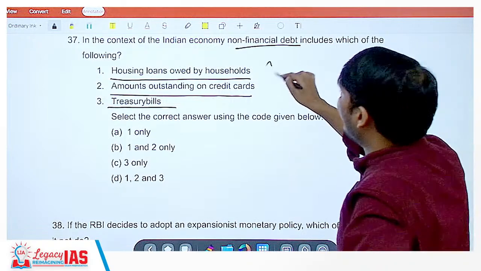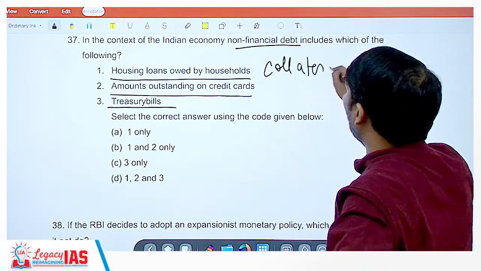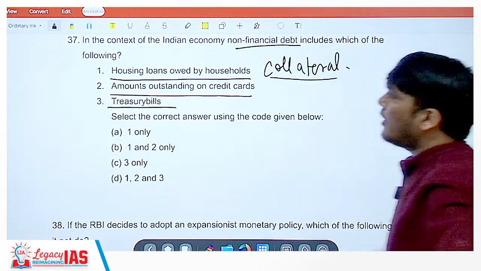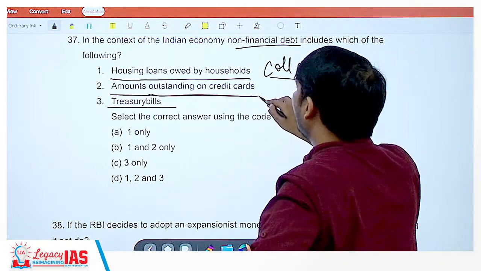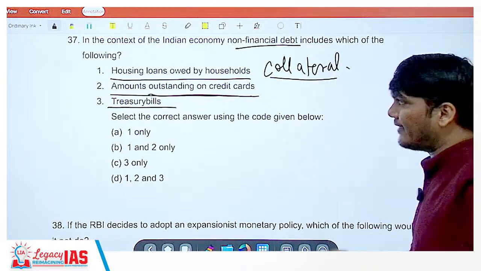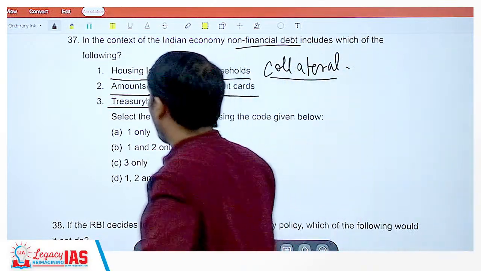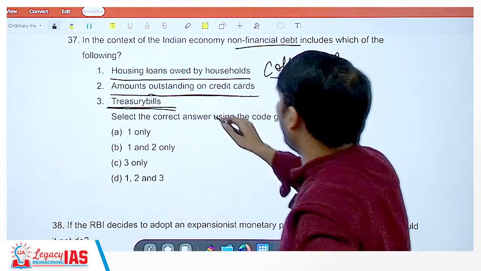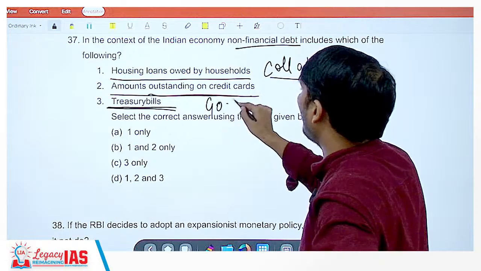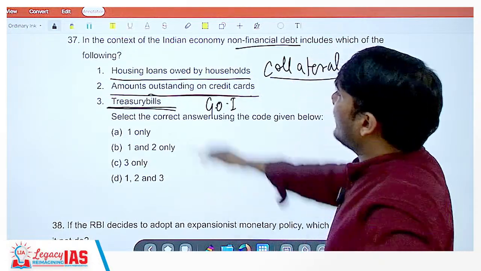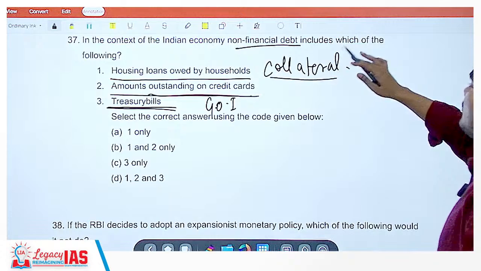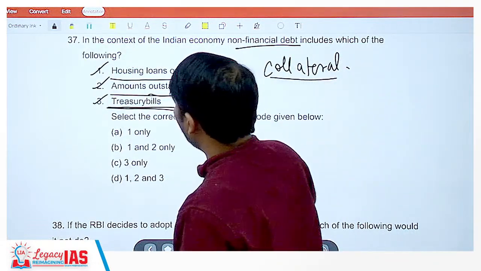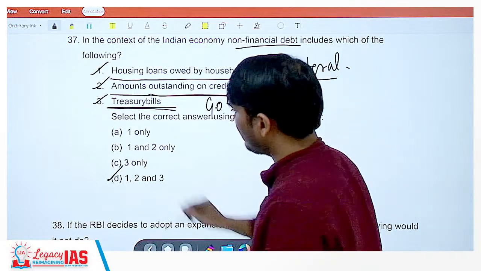So you have a collateral already here. You have taken a loan with a collateral on the house. You are not using that to generate any revenue. Here also, amounts on credit cards. You are not utilizing that as an asset. There are also treasury bills. Remember, treasury bills are issued only by the government of India. In the context of the Indian economy, net non-financial debt includes all of them. Okay.